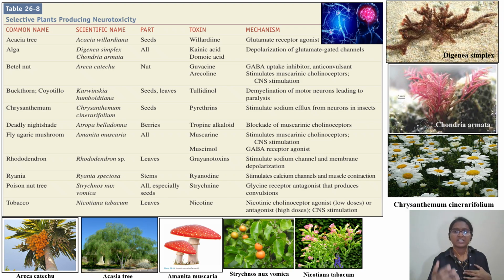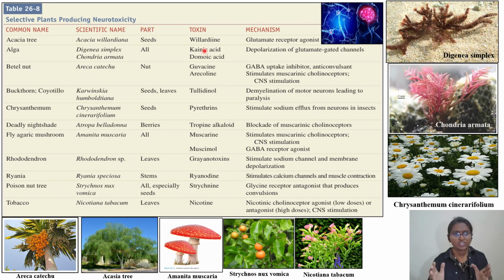Now we are talking about neurotoxicity, CNS, your brain or nervous system. So they are given selective plants which are causing neurotoxicity. We have common name, scientific name, which part of the plant, and toxin and mechanism. So we have acacia tree. The scientific name is Acacia villidarina and the part is seed and it is releasing the toxin villadrin. So like that some examples are there.